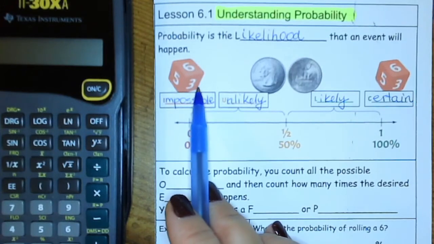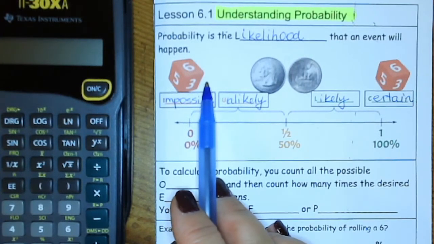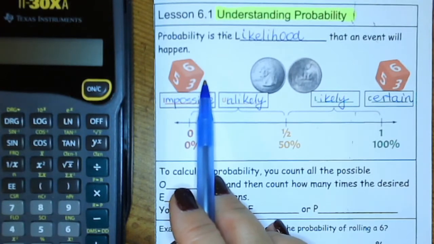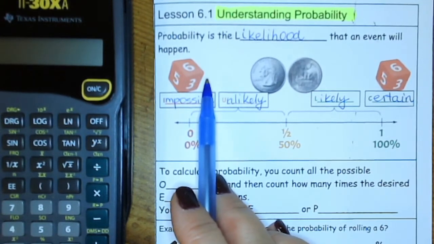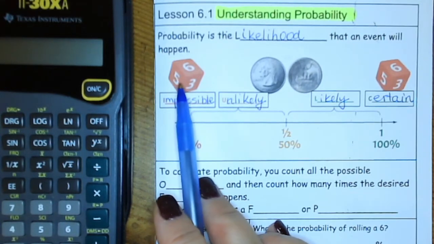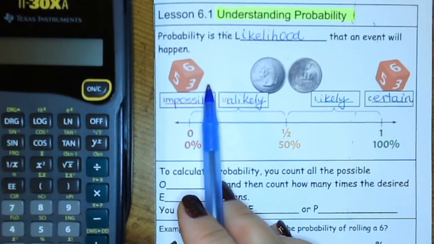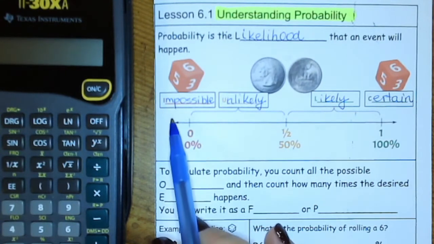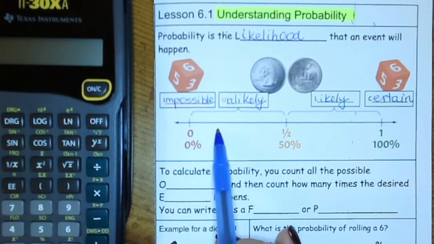Let's say if we roll a dice, it's impossible to get a 0 if there is no 0 on the dice, or 7. That's kind of like possible or impossible. 7? Is there a 7 on the dice that has only 6 faces? No, that's impossible. But to get a 5, maybe. You could get a 2, maybe. So, is it impossible? That would be 0.